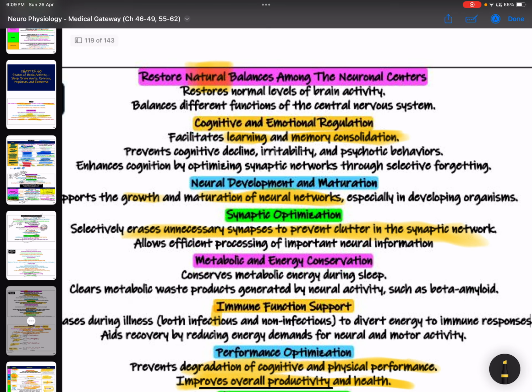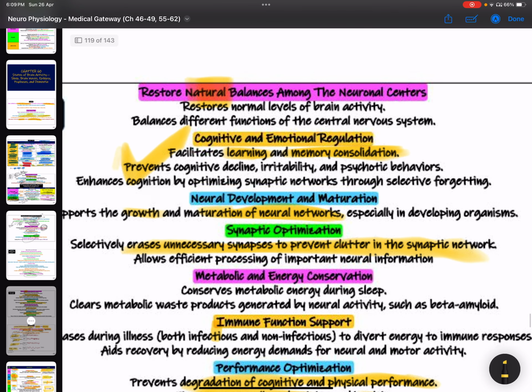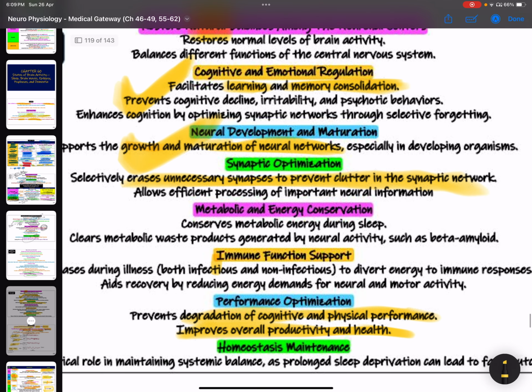So what does it cause? First of all, it causes cognitive and emotional regulation. It causes neural development and maturation. It causes synaptic optimization. It causes performance optimization. Performance and synaptic optimization, then neural development and maturation, cognitive and emotional regulation. If you remember these four points, it's more than enough.